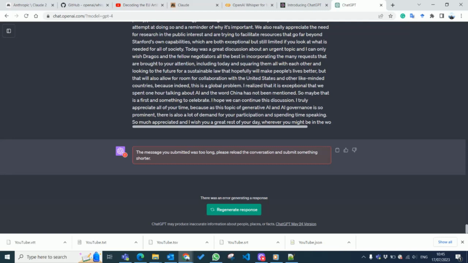Okay, so this is the end of this video. I just wanted to give you a quick summary of how we can transcribe a video using the free open source OpenAI Whisper. Then we input the transcription text into Anthropic Claude 2, which is also free at the moment. That is a large language model that has a 100K context window and can accept a very long text in one go. And we can chat with Claude 2 to gain insight about the video and to see whether it's relevant to us.